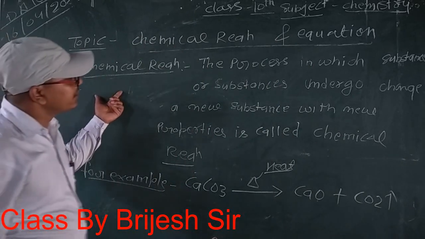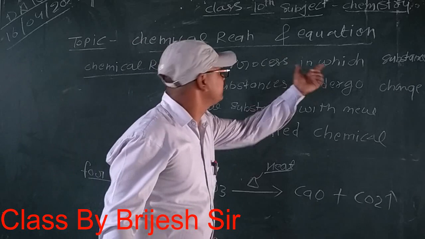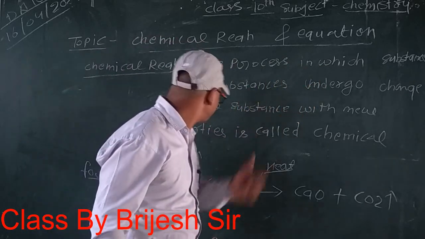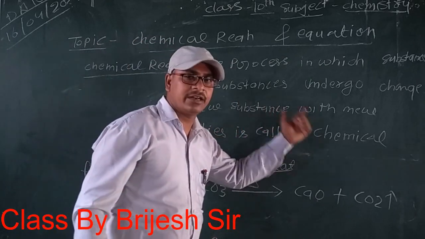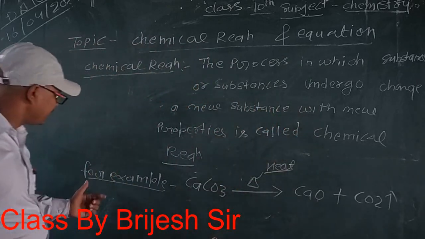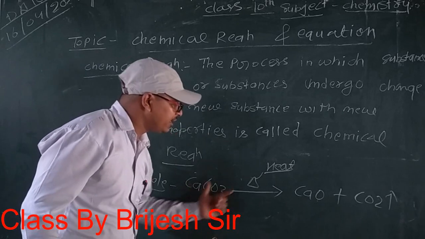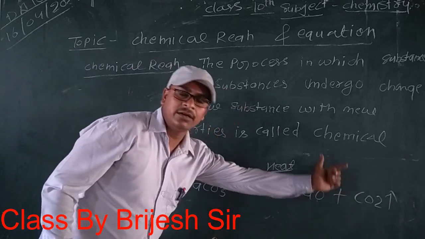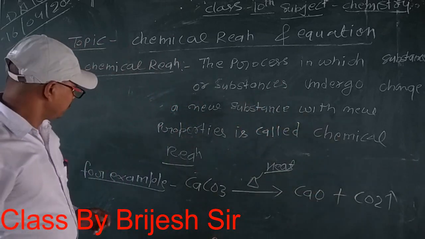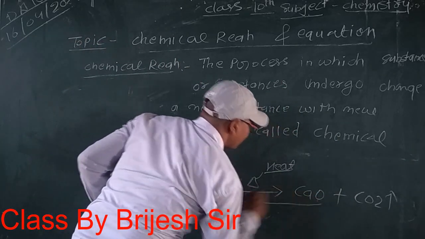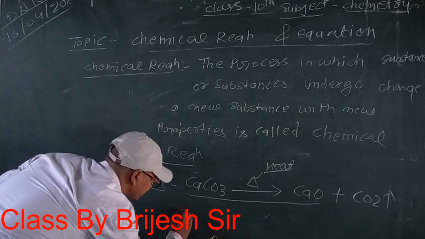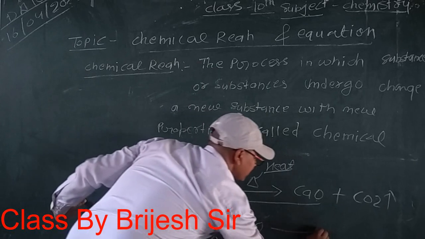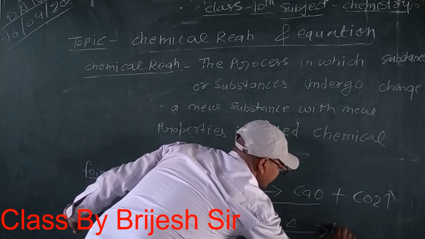What is a chemical reaction? The process in which a substance or substances undergo change into a new substance with new properties is called a chemical reaction. For example, calcium carbonate is heated to form calcium oxide and carbon dioxide. Another example is sodium reacting with water to form...